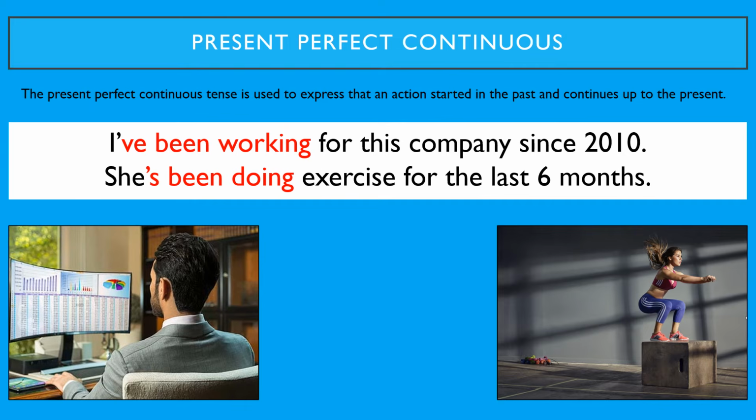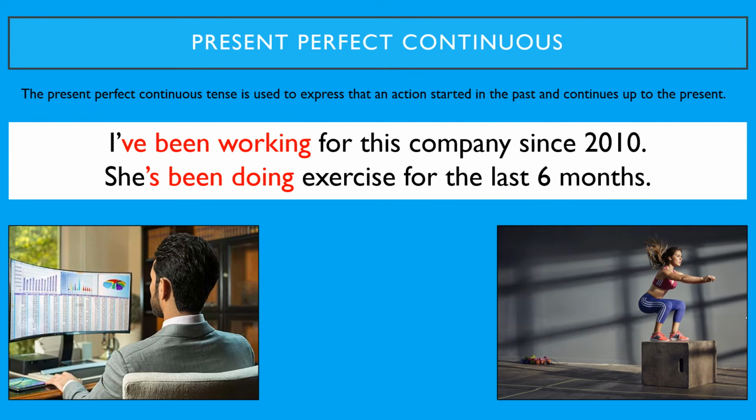Present perfect continuous. The present perfect continuous tense is used to express that an action started in the past and continues up to the present. For example, I've been working for this company since 2010. She's been doing exercise for the last 6 months.